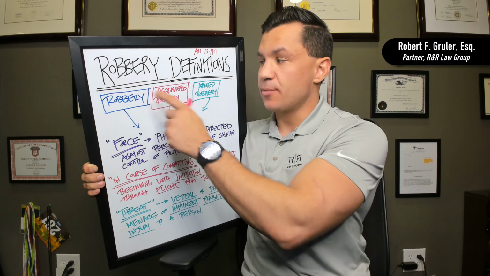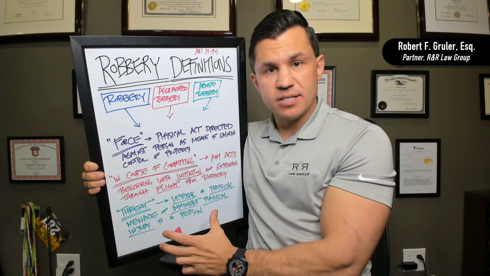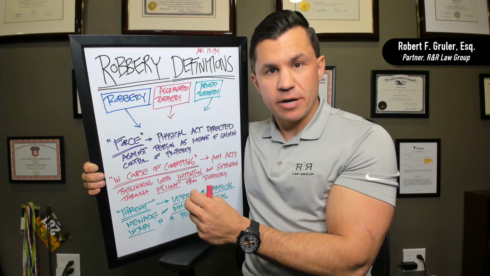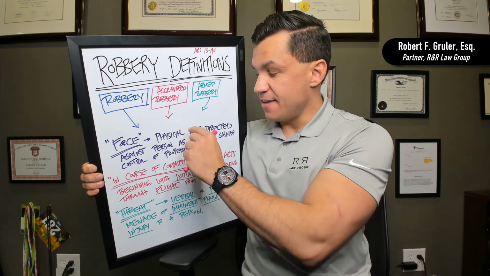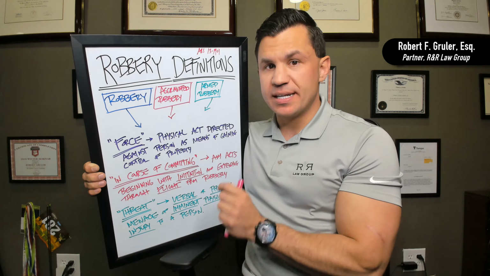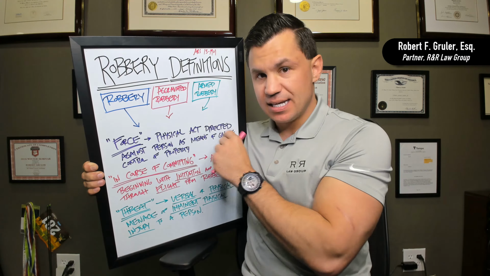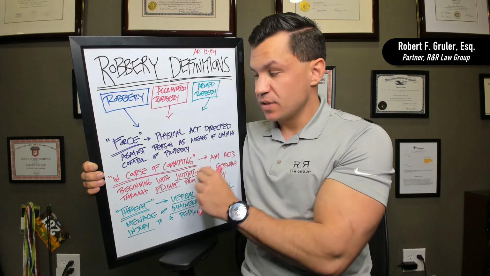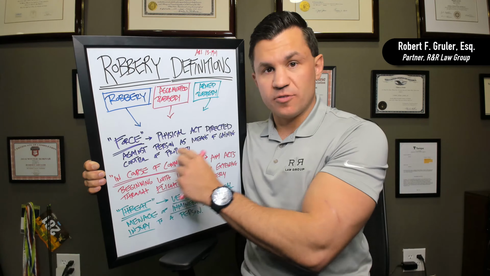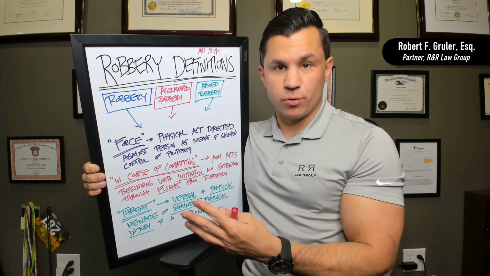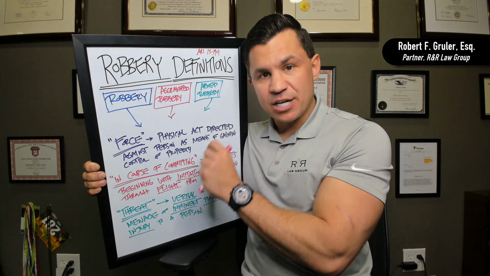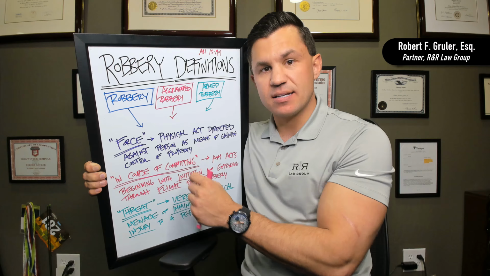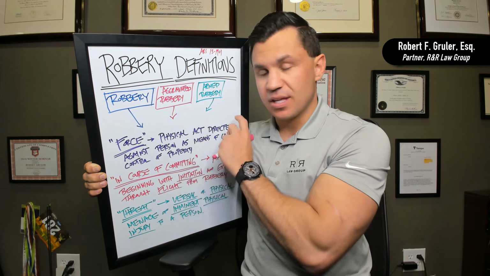So you can see here, robbery, aggravated robbery, armed robbery are all going to be using these definitions, so we better know what they are. Let's start at the beginning. Force. What does force mean? Under Arizona law, specifically it means a physical act, so not just words, but an actual physical act directed against a person, so not other property, not an animal, against a person as a means of gaining control of property. So not just any force, but force as a means of actually gaining control of property. It's a physical act intended to gain control, to gain access, to do something in order to gain control of property. That's what force means.